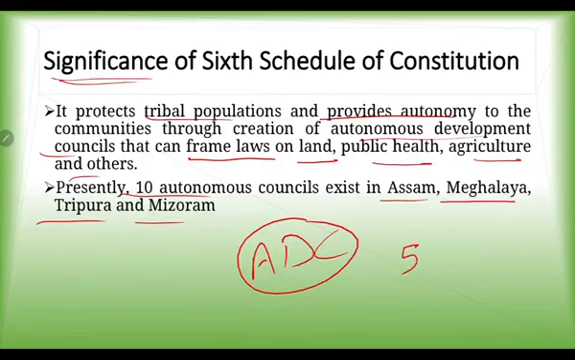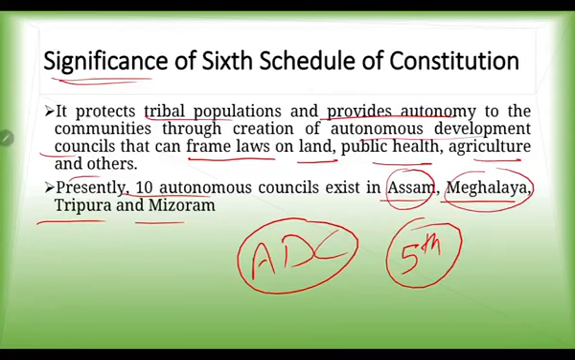There is a 5th Schedule of the Constitution also. The 5th Schedule talks about scheduled areas and scheduled tribes. It talks about the administration and control of scheduled areas and scheduled tribes in the rest of India. But for the 4 states of Assam, Meghalaya, Mizoram and Tripura, we have the 6th Schedule. So let us see how it works.